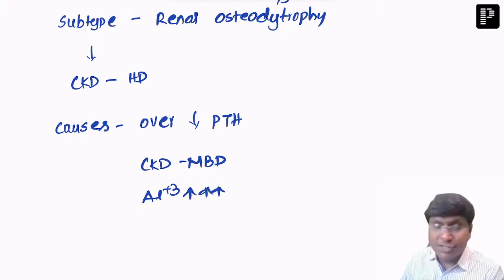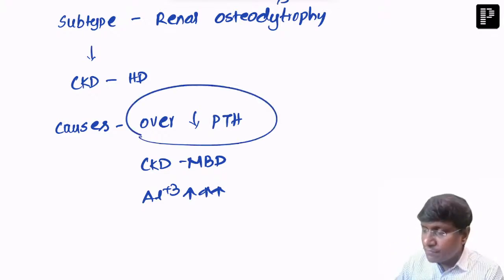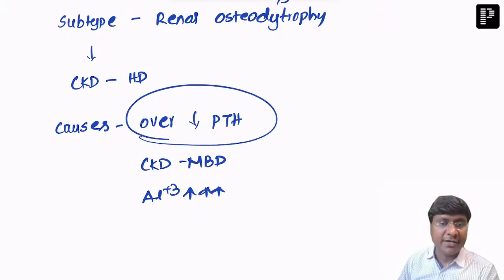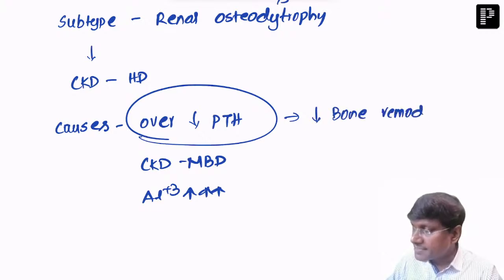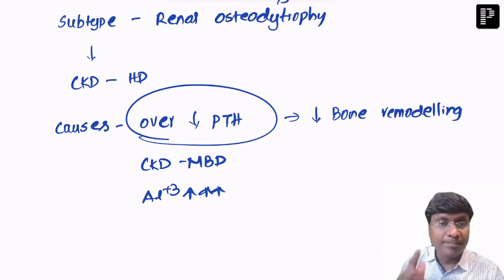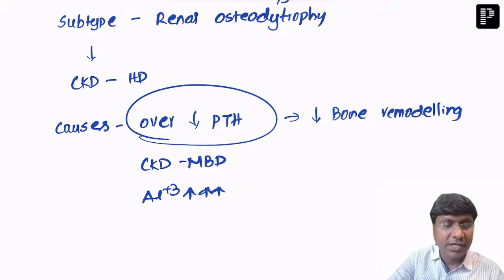The pathophysiology is mainly the over suppression of parathormone levels. When parathormone levels are suppressed, there is suppression of bone remodeling. So there is decreased osteoblastic and decreased osteoclastic activity as well, due to low parathormone levels.